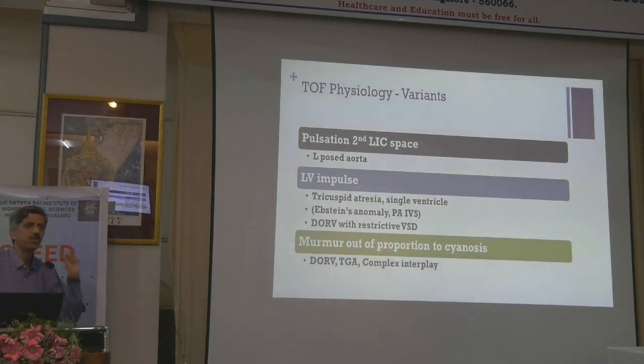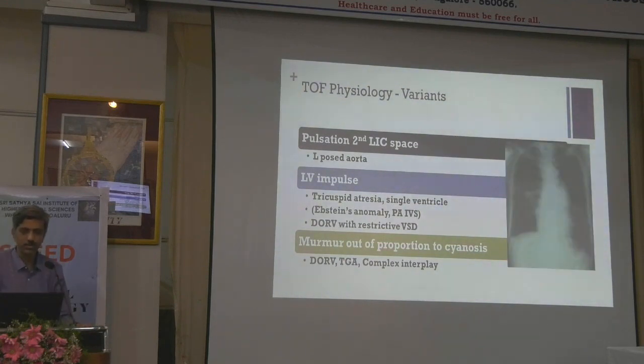What is the hemodynamic hallmark of a transposition physiology? Step down is very simple to understand. Step down means there is a step down happening in the aortic saturation from the LV saturation. That's a step down physiology. What is the classical hemodynamic hallmark of a TGA physiology? PA saturation will be more than aortic saturation. So that alone is producing cyanosis. And in admixture physiology, all the saturations will be the same beyond the chamber of admixture. So that again can produce cyanosis. Any of them can be producing this.